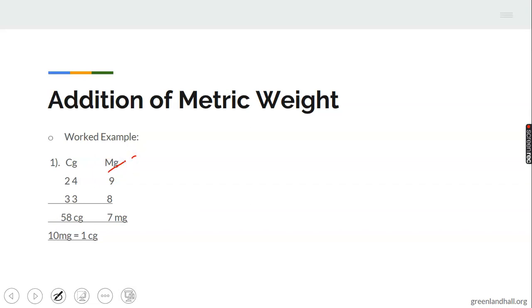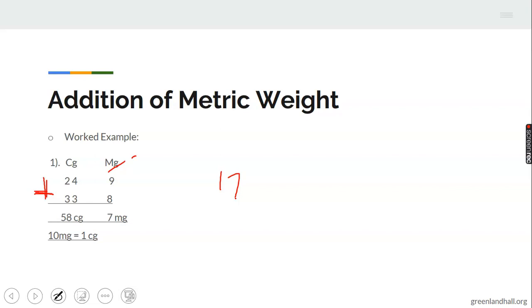So we want to add 24 centigrams 9 milligrams plus 33 centigrams 8 milligrams. Addition stands for plus. Now we want to add it together. So 8 plus 9 will give us what? 17. Good.